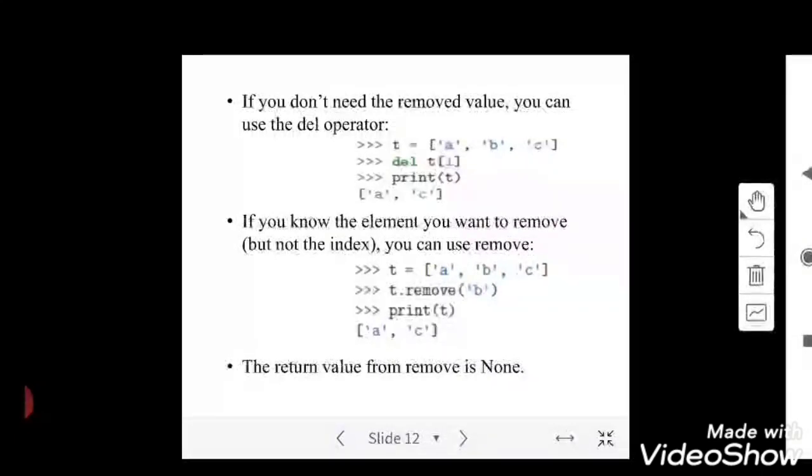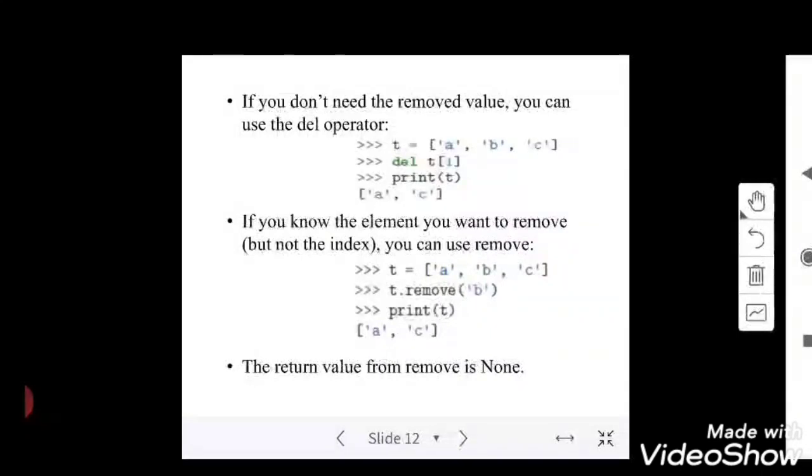If I know there is some name in this list called Raju, I just want to remove the name Raju from the list. I don't want to pass the index position. I can just pass the string Raju directly using the remove method, so that Raju will be removed from the list. That is the difference between those two operators and the remove operator.